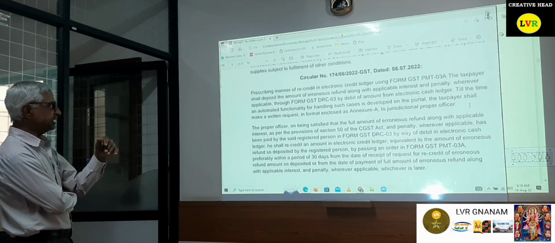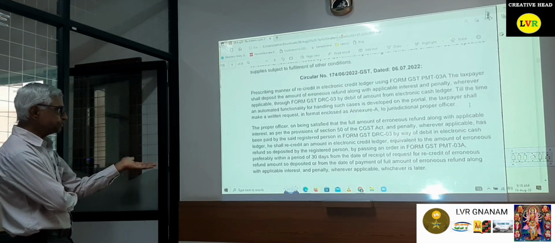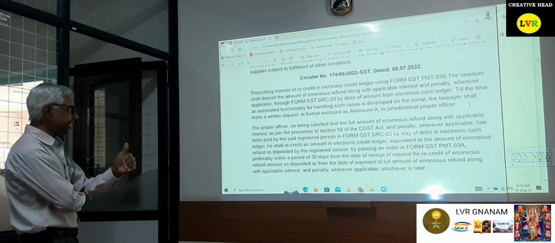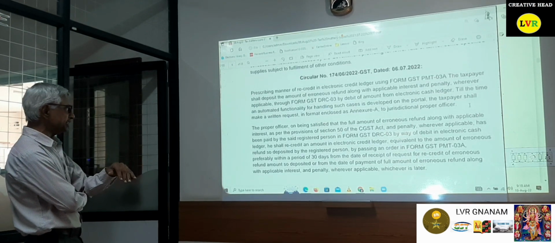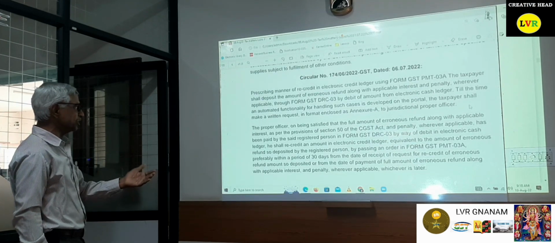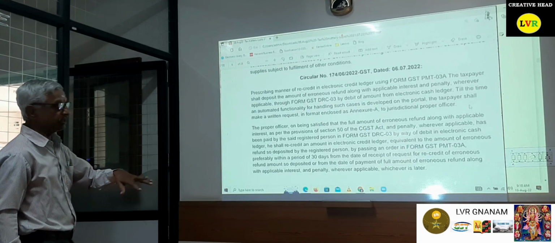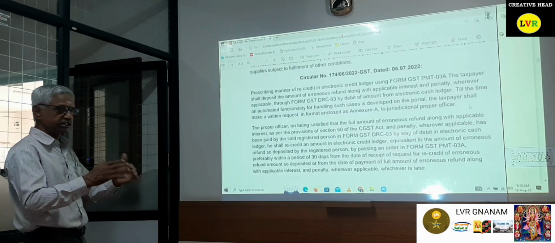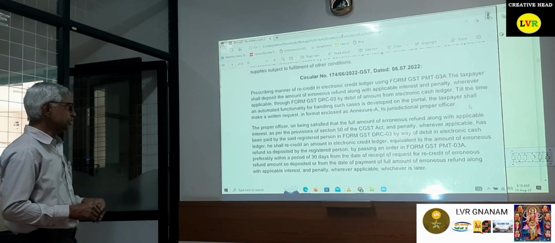The proper officer, on being satisfied that the full amount of erroneous refund along with the applicable interest as per the provisions of section 50 of the CGST Act, and the penalty wherever applicable, has been paid by the said registered person on DRC 03 by way of debit in the electronic cash ledger, shall recredit the amount in the electronic credit ledger equal to the amount of erroneous refund so deposited by the registered person, by passing PMT 03. So, if the proper officer has decided to refund the amount, he can do so by PMT 03, preferably within 30 days.